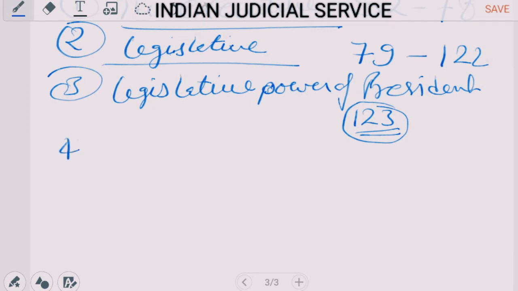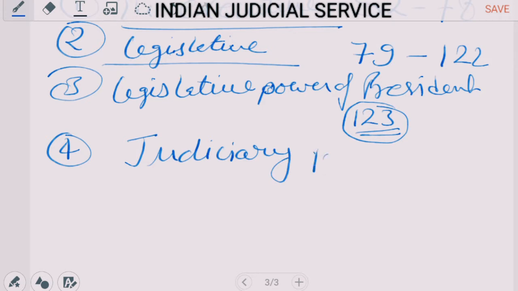Now chapter 4 is related to the judiciary, and its extension is articles 124 to 147.